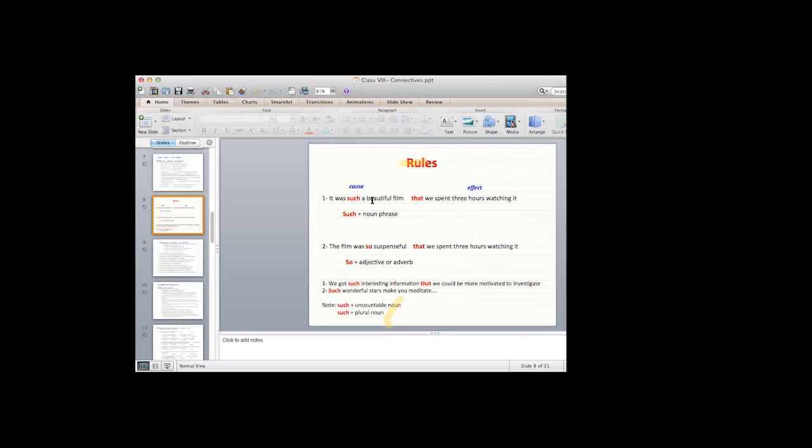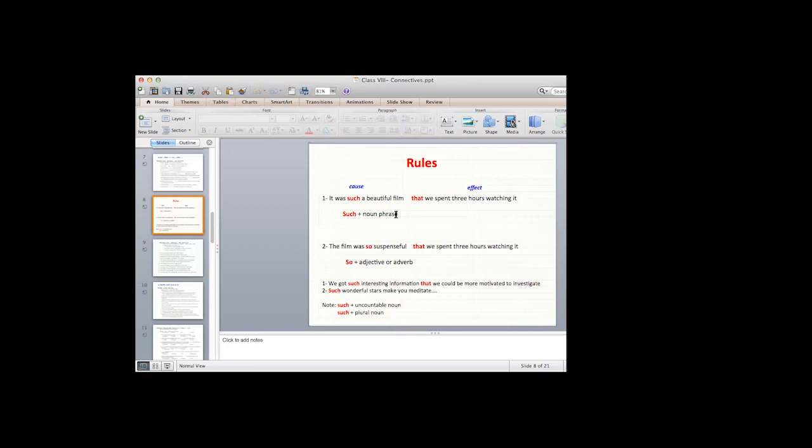The film was so suspenseful that we spent 3 hours watching it. Now we have so because suspenseful is just an adjective. It's not a noun phrase, okay? Just an adjective. So plus adjective or adverb, even adverb, we can use so, okay?